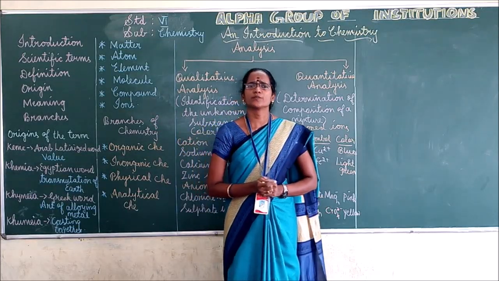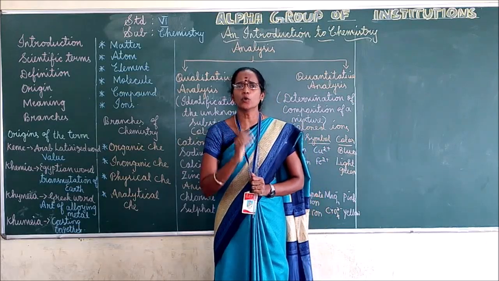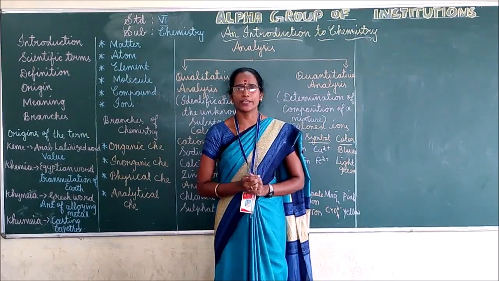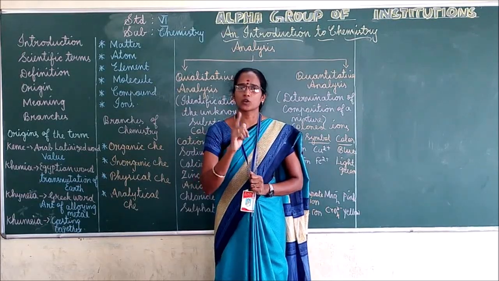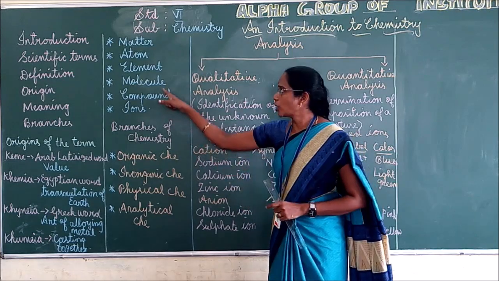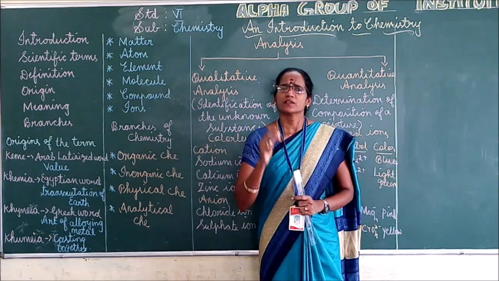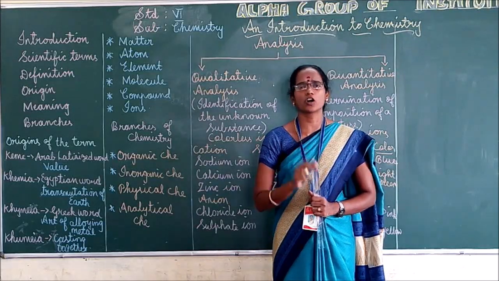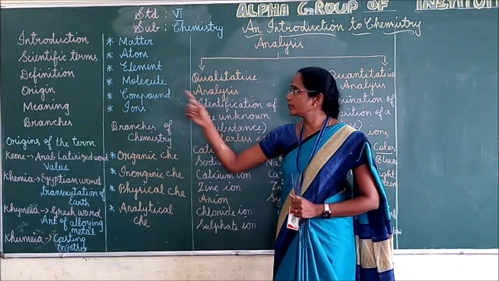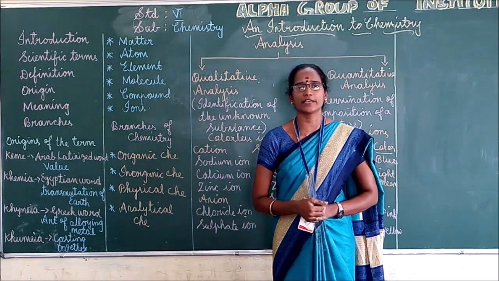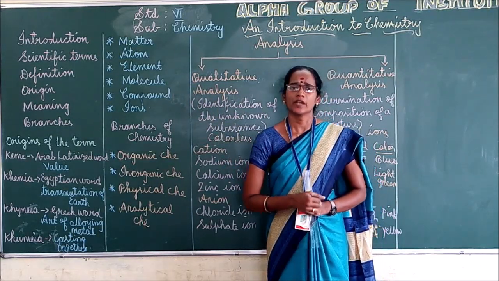Molecule means what? A group of atoms bonded together is called a molecule.